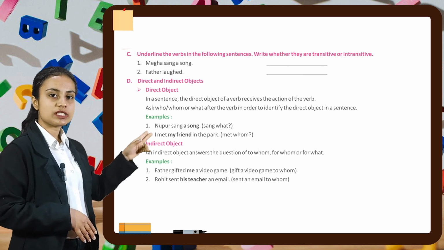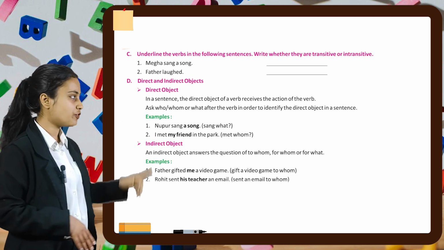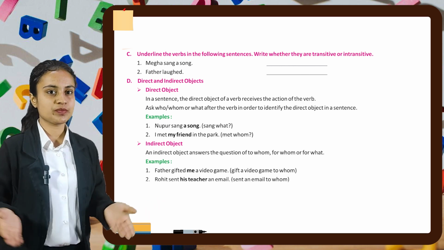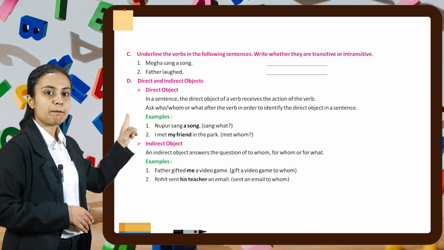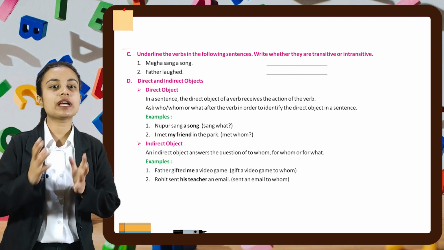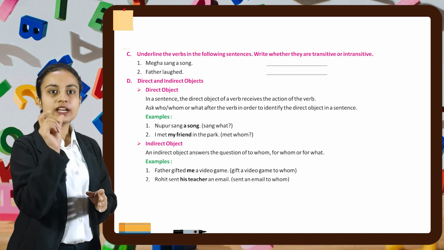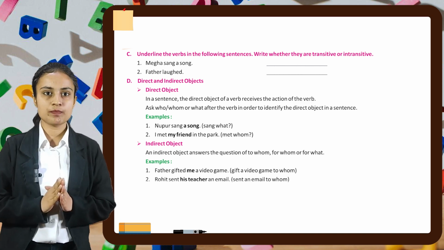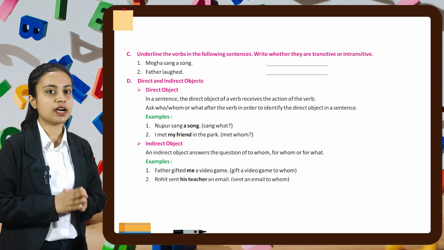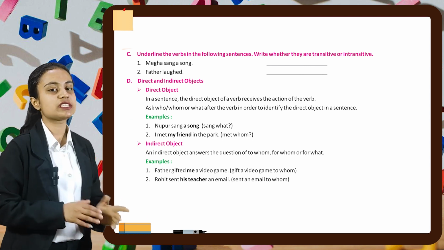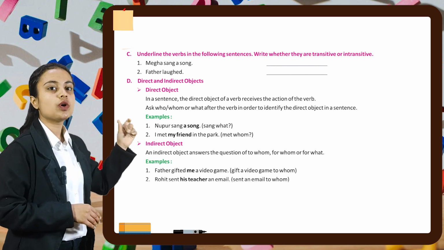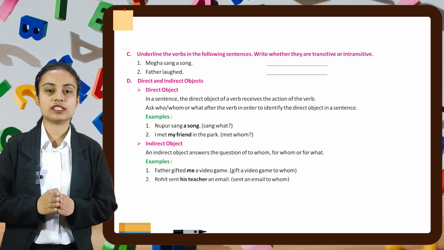Now, using these concepts, we have to underline the verbs in the following sentences and write whether they are transitive or intransitive. Let's start with the first part. Megha sang a song. So here the sentence is complete. We know what Megha is singing. So sang is the word. So we will underline sang and it is transitive. Similarly, in the next part, father laughed. Laughed is the verb. So we will underline laughed. And since the sentence is not complete, in this sentence it is an intransitive verb.